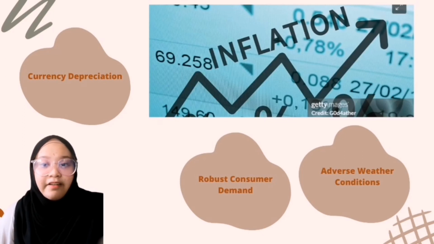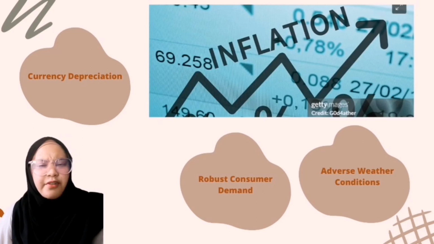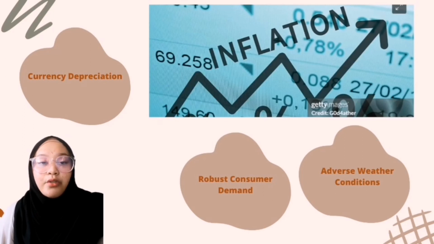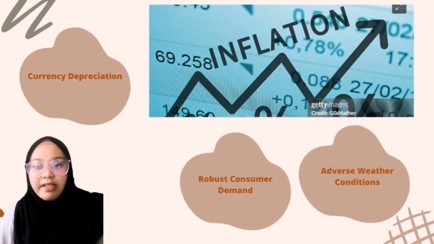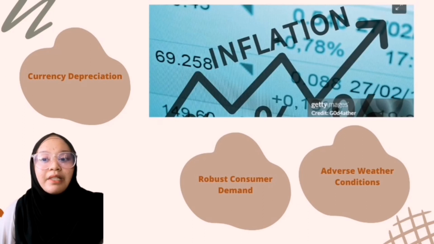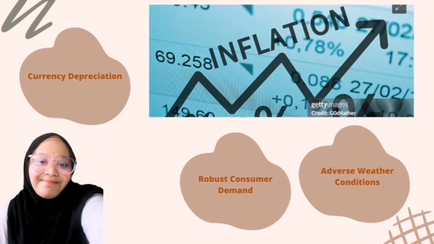And lastly is adverse weather conditions. Extreme weather events, such as those related to El Nino and global warming, may affect agricultural yields and food prices. These factors interact dynamically, shaping Malaysia's inflation trajectory.